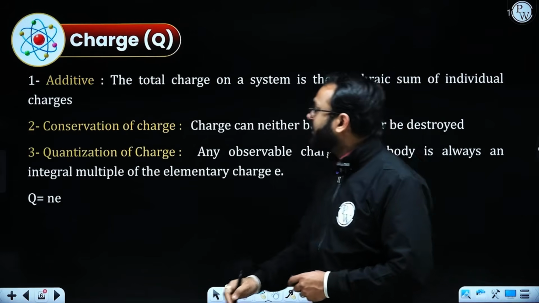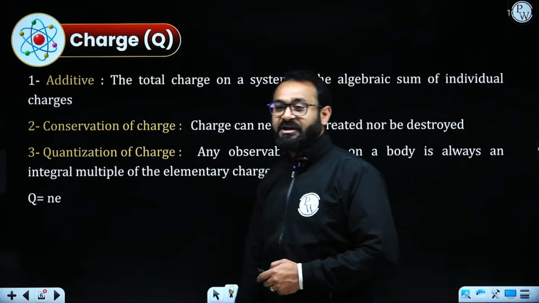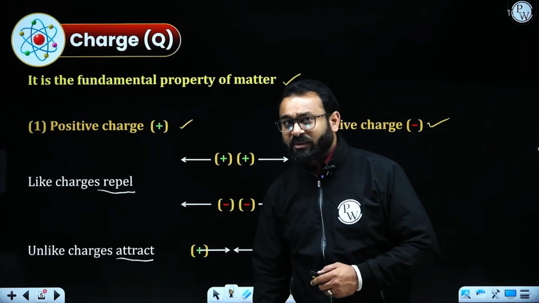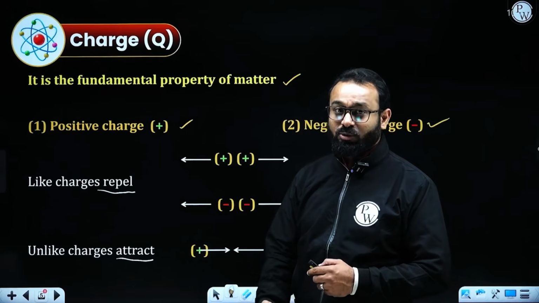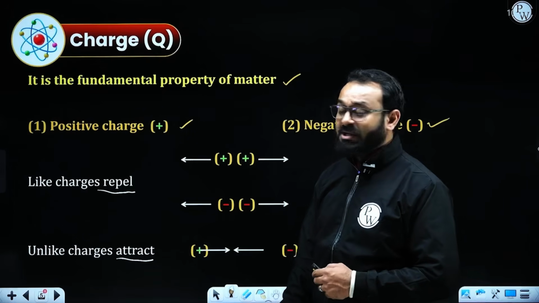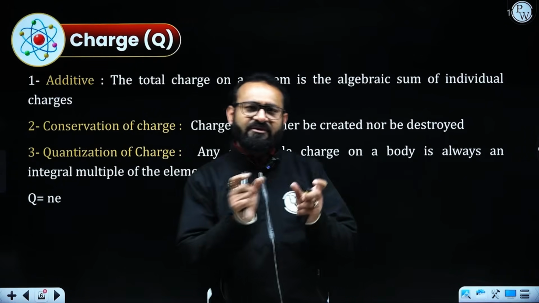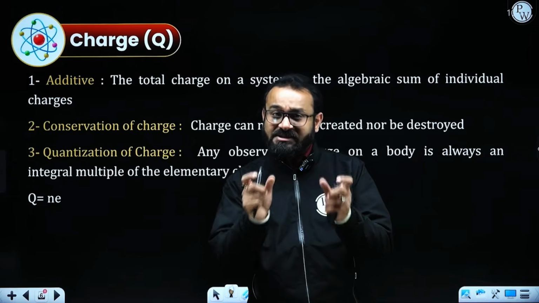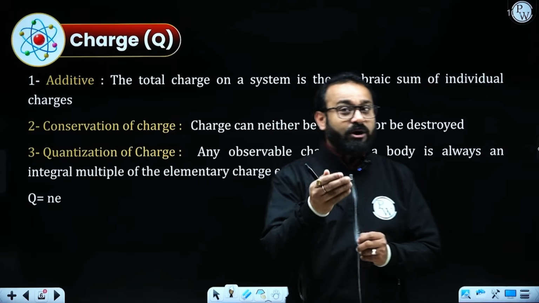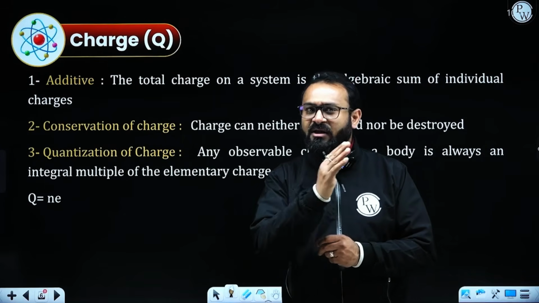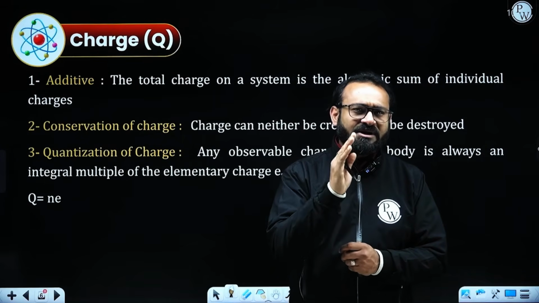What are the other properties required to elaborate charge? The third property is that they are additive in nature, which means if we have a few different charges at different places in a single conductor, they can be added. We require only the algebraic sum of those charges.